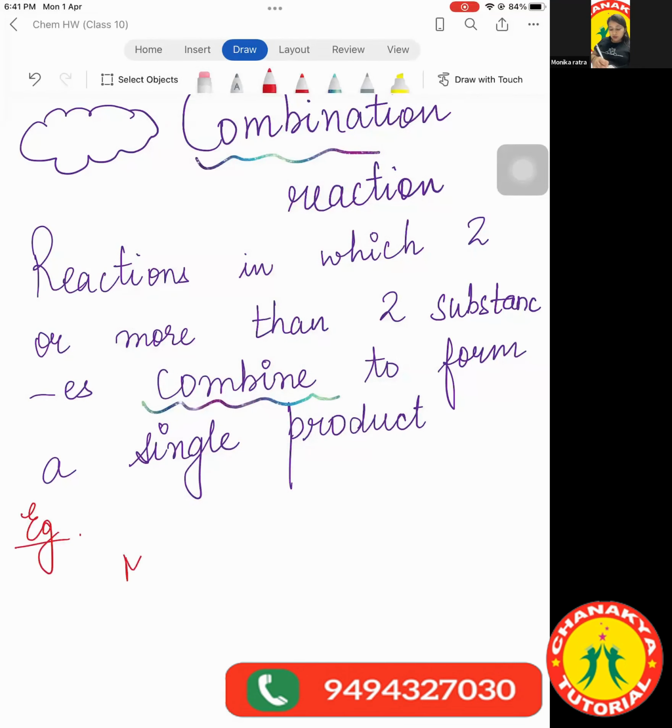For example, burning of magnesium ribbon. When magnesium reacts with oxygen, it leads to the formation of magnesium oxide. So here 2 elements are reacting to form a single compound.